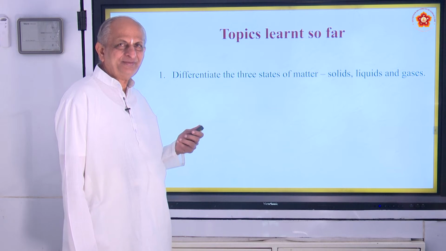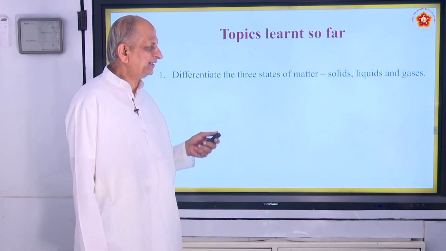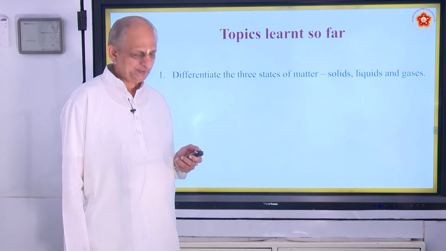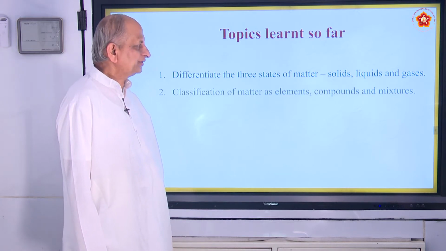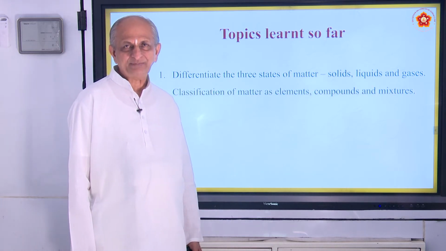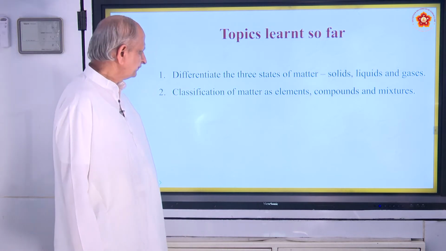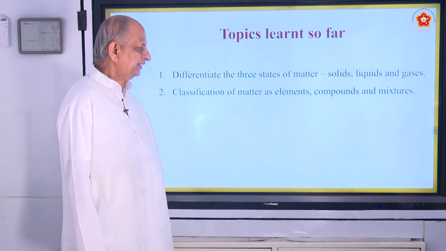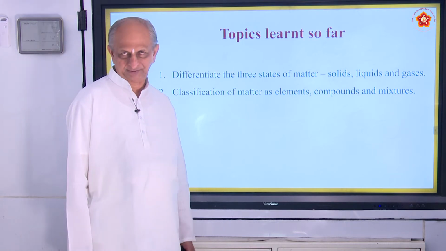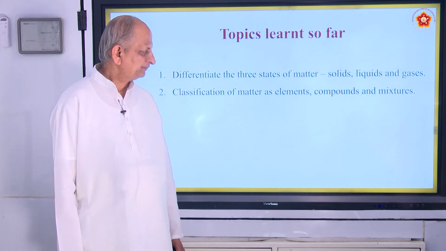We have learnt about the three states of matter: solids, liquids and gases. There is also a fourth state called the plasma state, which you find in the sun or the stars, right? And the classification of matter as elements, compounds and mixtures. We have listed out the different properties, right?